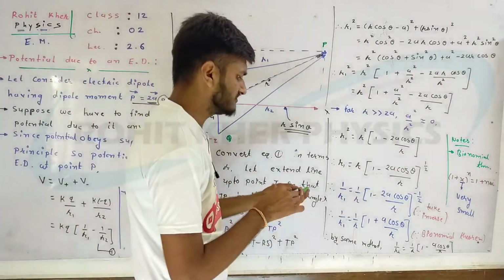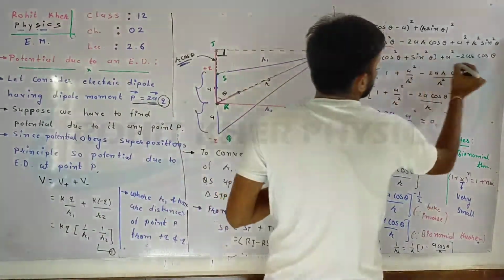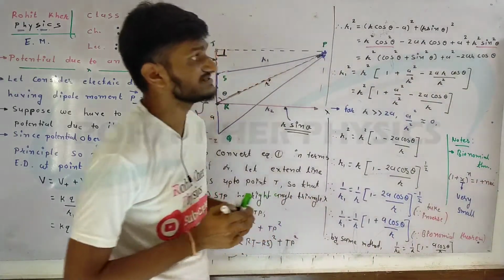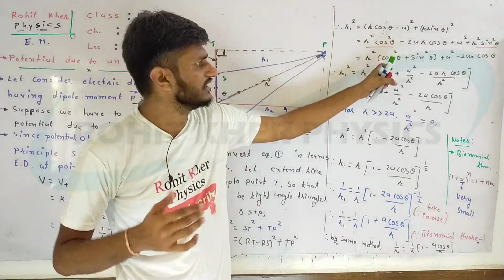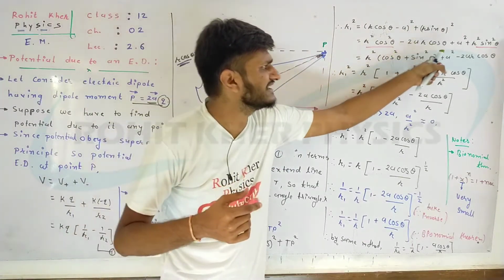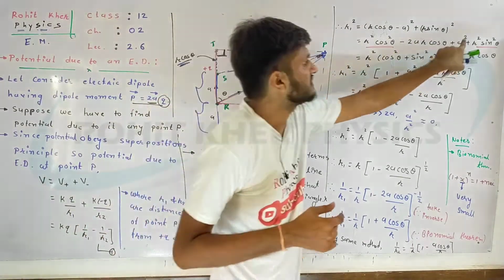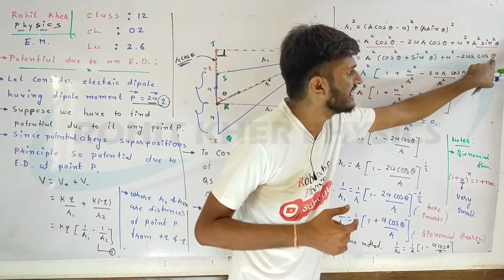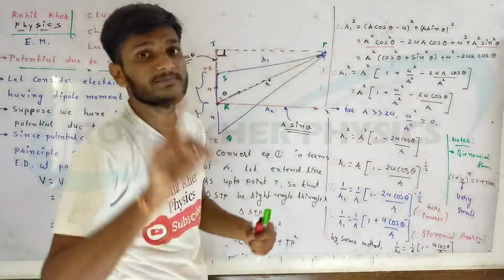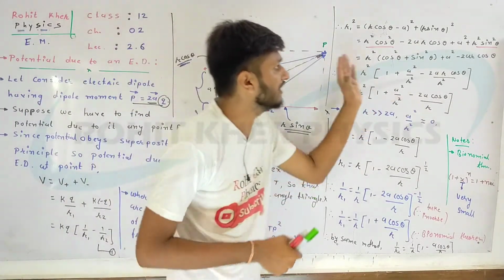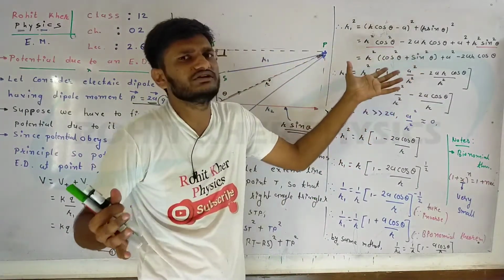And now from these two terms, r square cos square theta and r square sin square theta, we simply take r square as common, and the remaining will be cos square theta plus sin square theta, plus a square minus 2ar cos theta. This is a well known identity: cos square theta plus sin square theta will be 1. So this will be 1, we don't care about it.